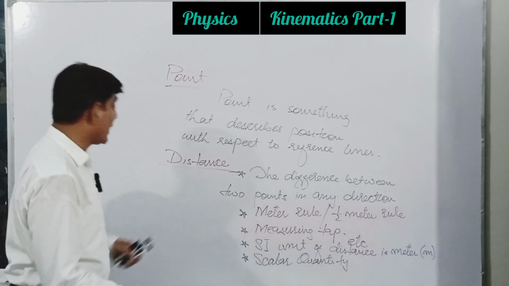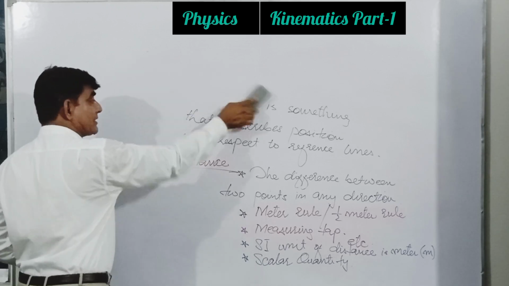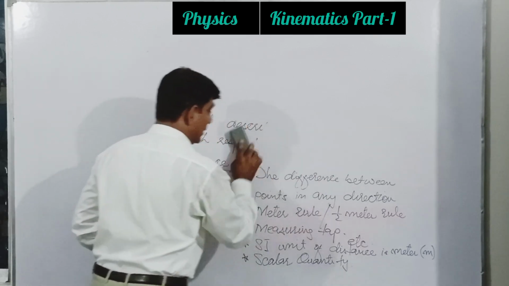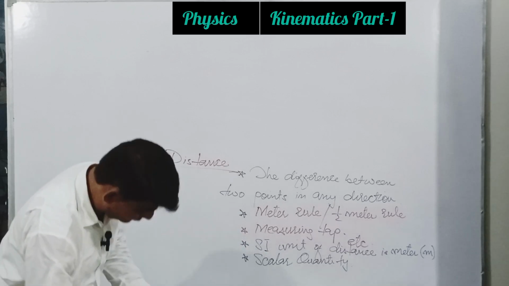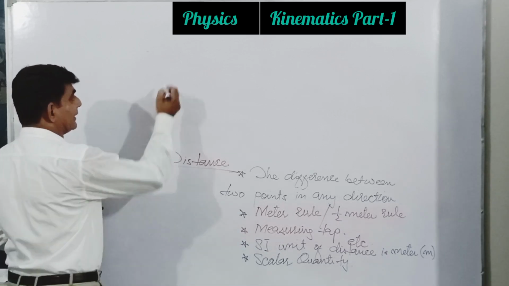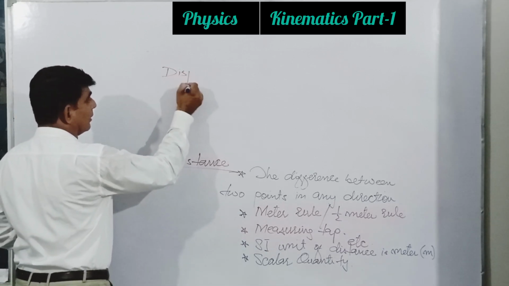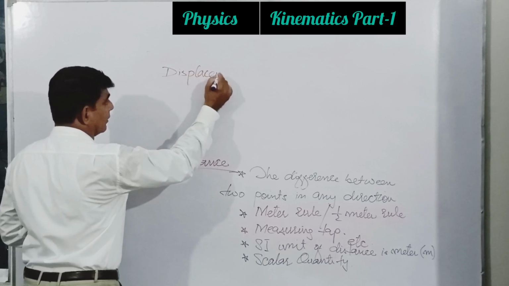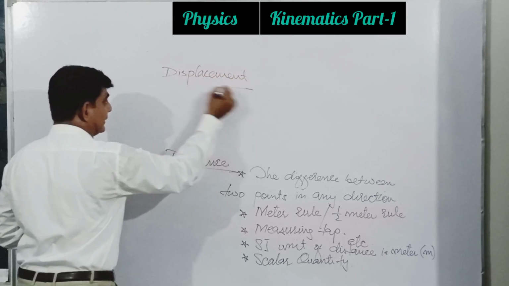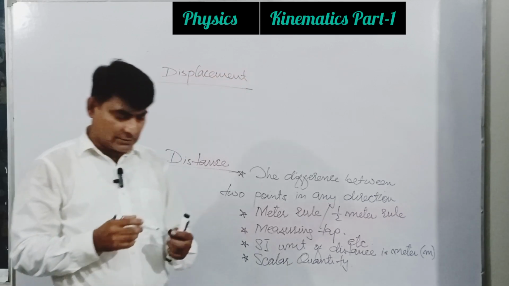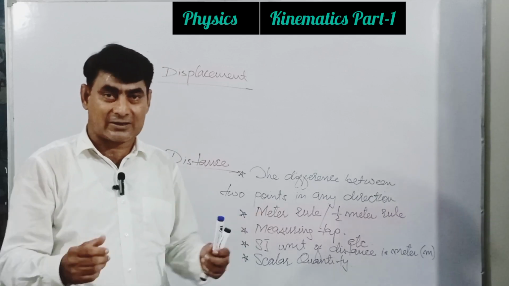Okay, what is the difference between distance and displacement? Now consider displacement. It is also a distance, but the shortest distance is displacement.